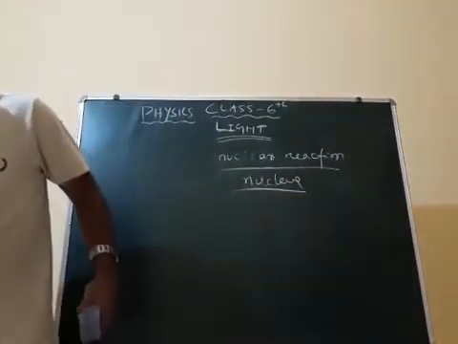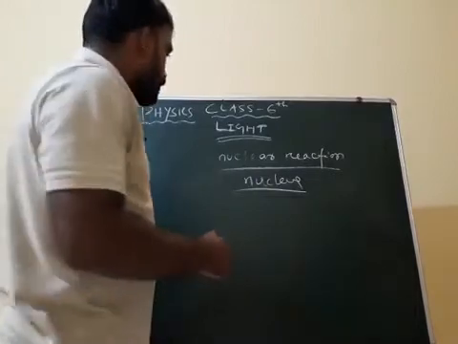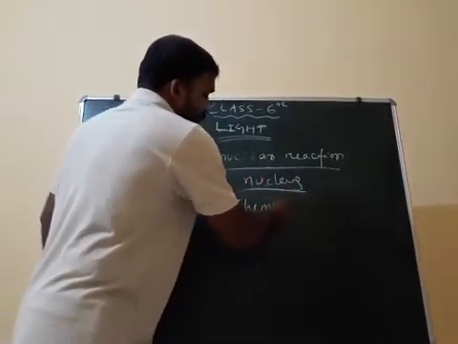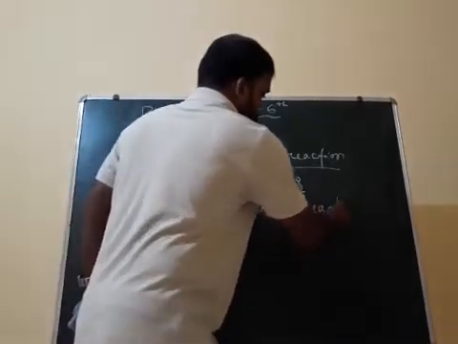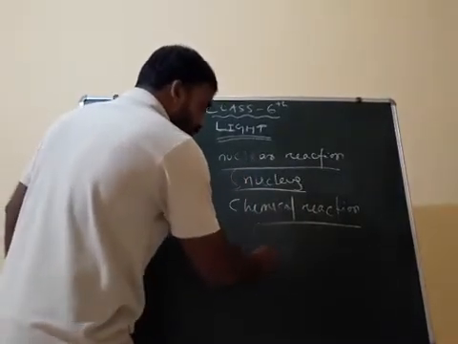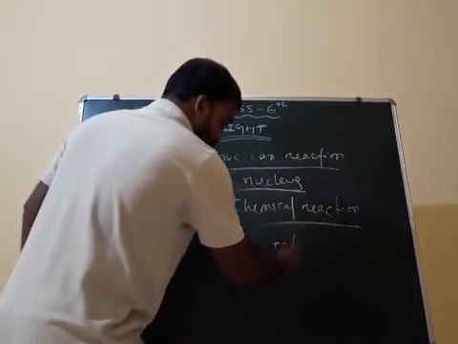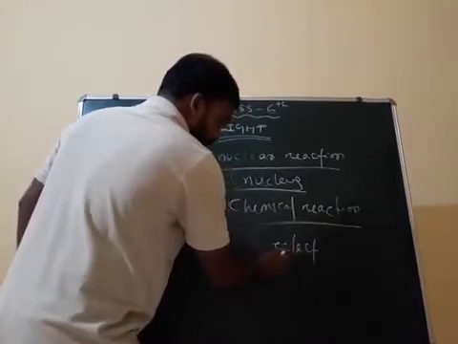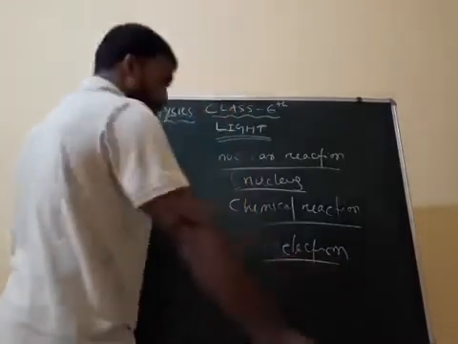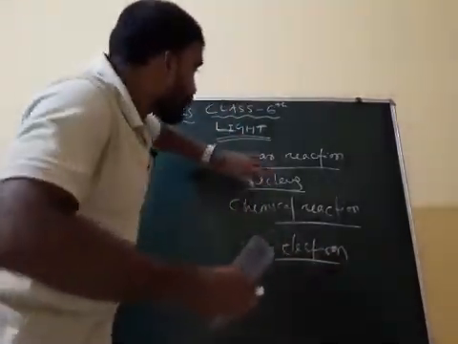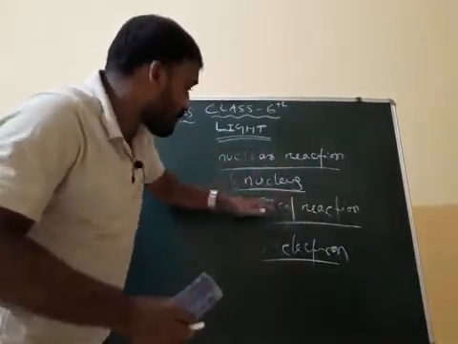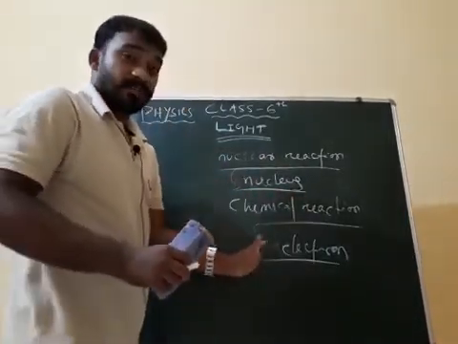Whereas in a chemical reaction, involvement of electrons takes place. Clear? So in a nuclear reaction the nucleus is involved, whereas in a chemical reaction the electrons are involved.